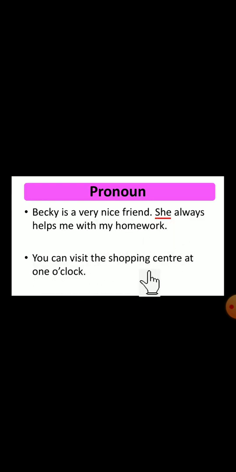You can visit the shopping center at 1 o'clock. Here, "you" is also a pronoun.